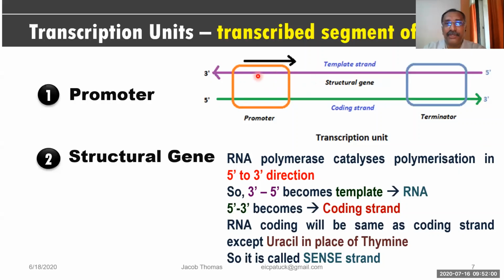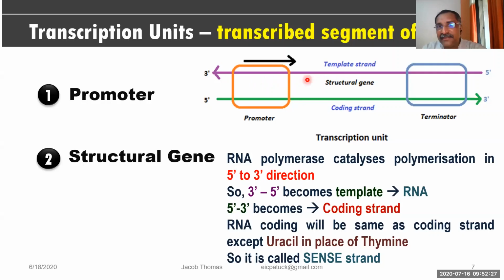And that new strand is always in the 5' to 3' direction. Remember, I am repeating, this is one DNA strand, and it has two strands, one in the 3' to 5' direction and one in the 5' to 3' direction. Now they are going to separate, and the RNA polymerase enzyme comes over here and moves in this direction.